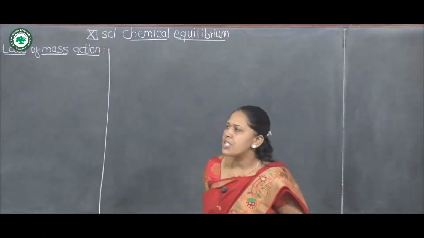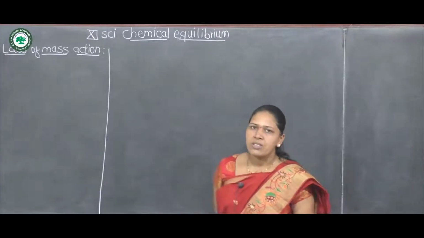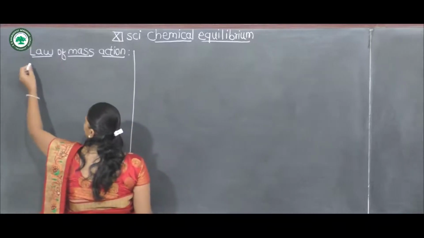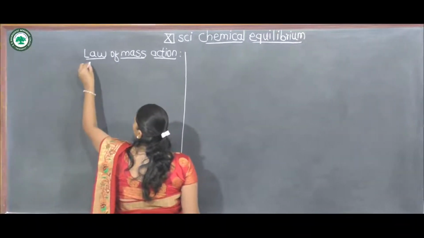The next point is the law of mass action. Consider a reversible reaction, or any general reaction.